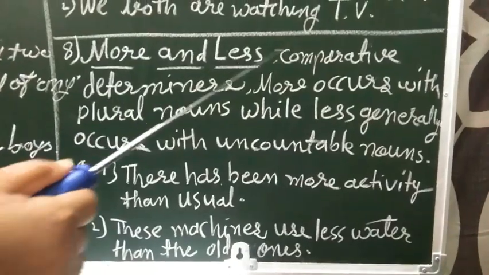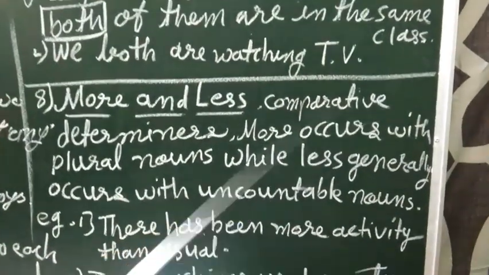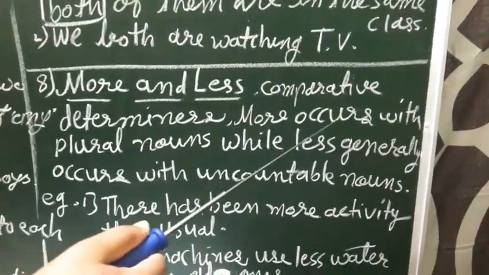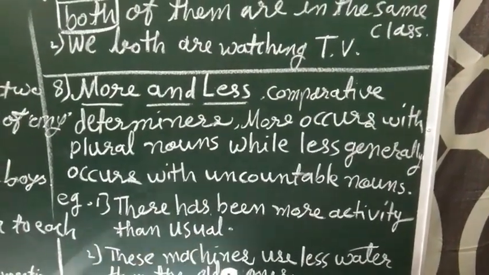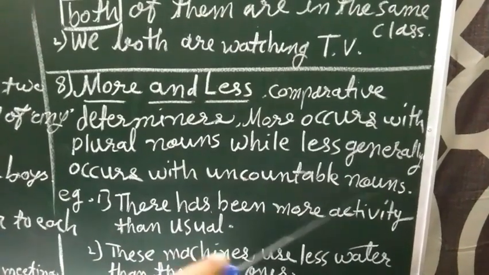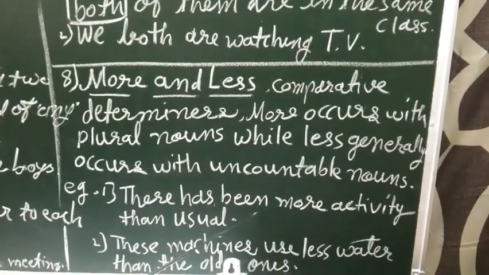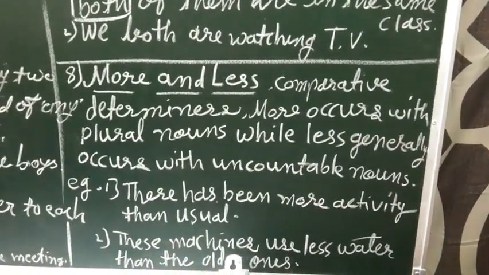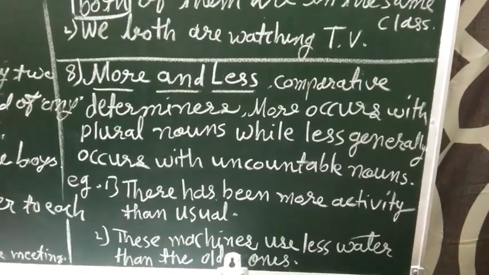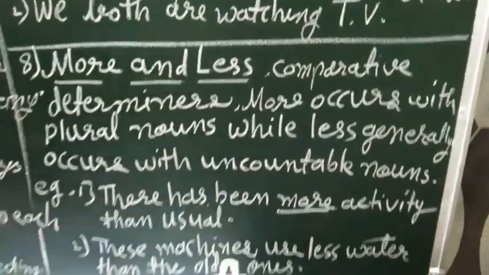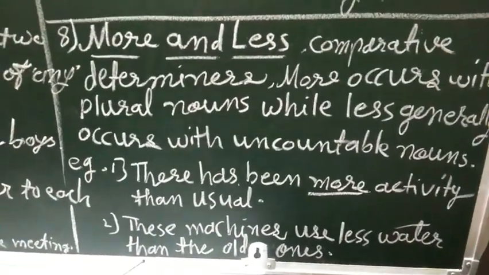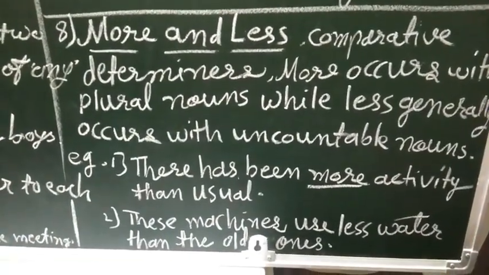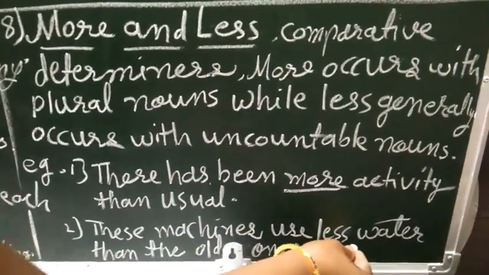More and less, they are comparative determiners. More occurs with plural nouns, while less generally occurs with uncountable nouns. There has been more activity than usual. So here, more. These machines use less water than the old ones. It is a comparison with the old.